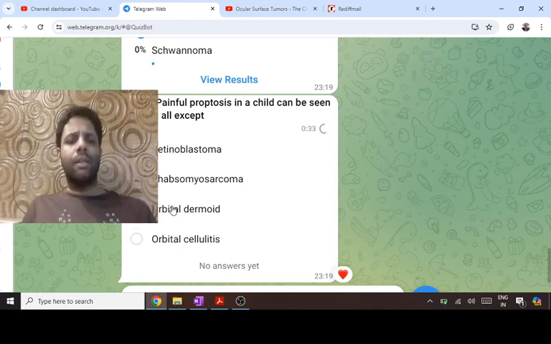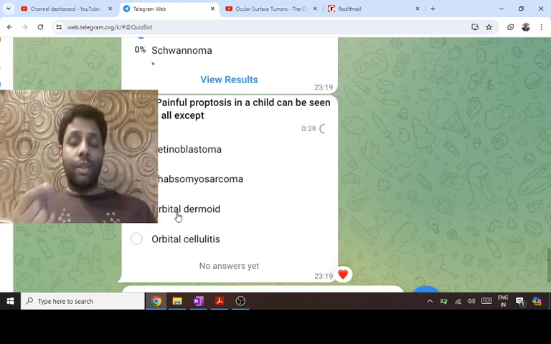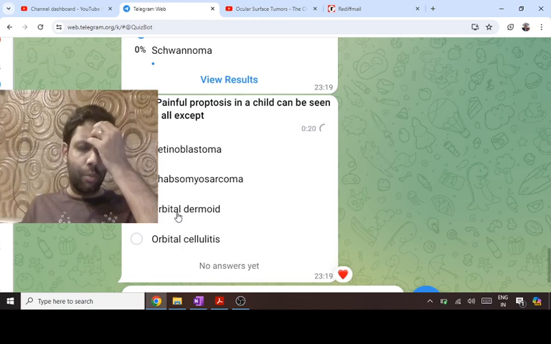So dermoid, most common location in the orbit is supratemporal. Most common location at the limbus is inferotemporal. There is a picture also of dermoid. I asked previously also. It is a choristoma.